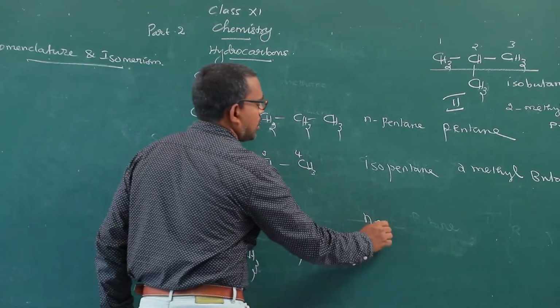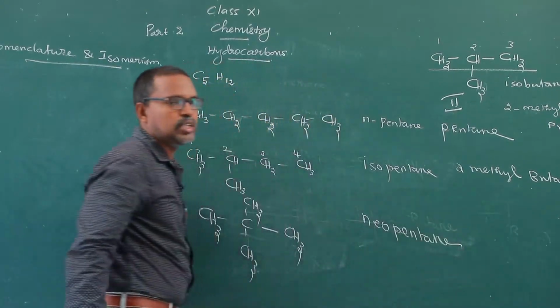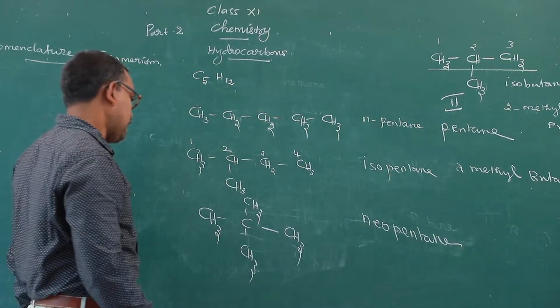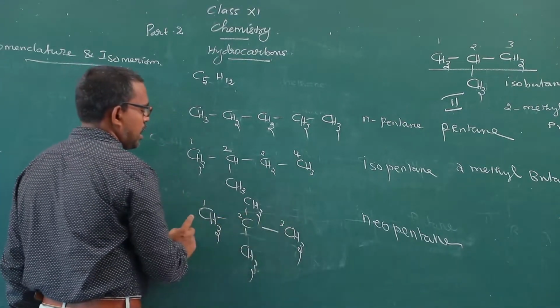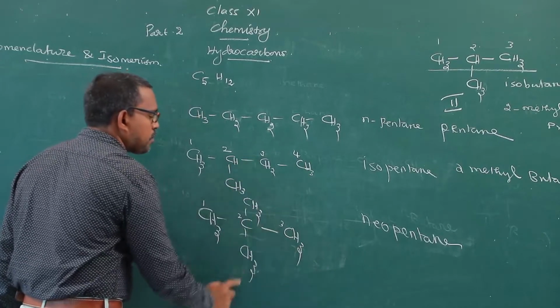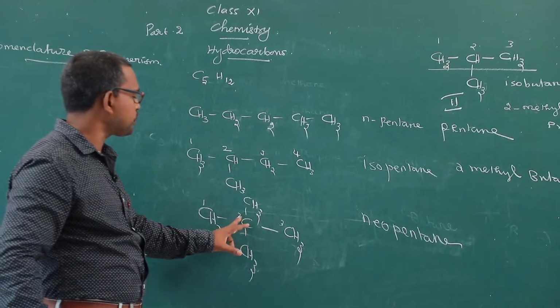Here also CH3, CH3, CH3, CH3. This compound is called neopentane. What is the IUPAC name of the compound? Numbering the carbon either from left to right or from top to bottom, whichever way, all these ways are correct.